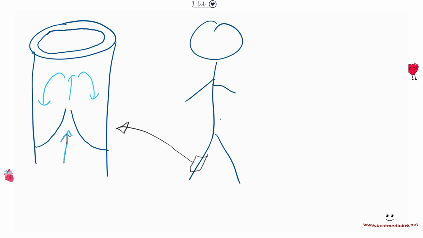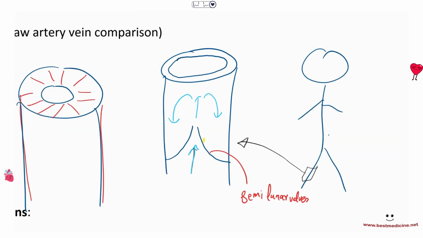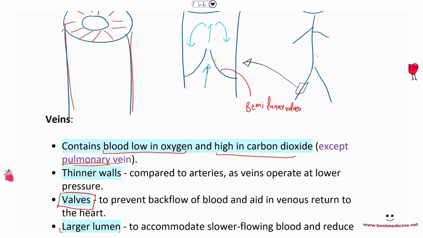And to prevent the backflow of blood, veins have valves, okay? Veins have these valves, and these valves kind of look like half a moon, right? They kind of look like half a moon. So these are called semi-lunar valves in veins. Arteries do not have valves. Okay? Very simple.